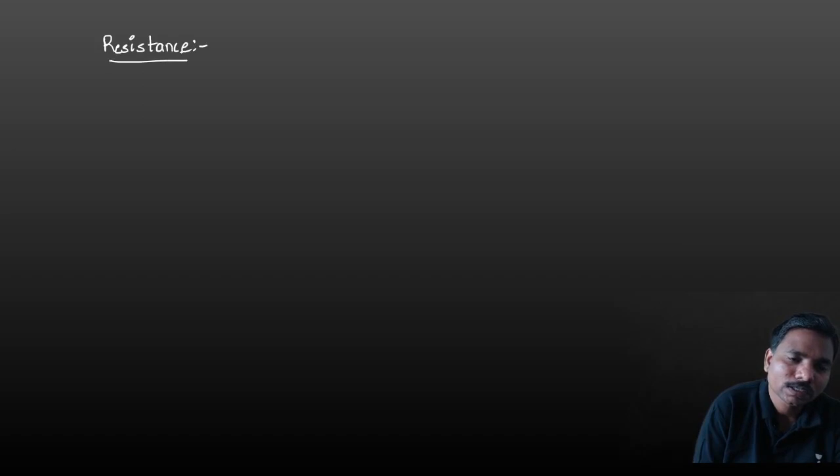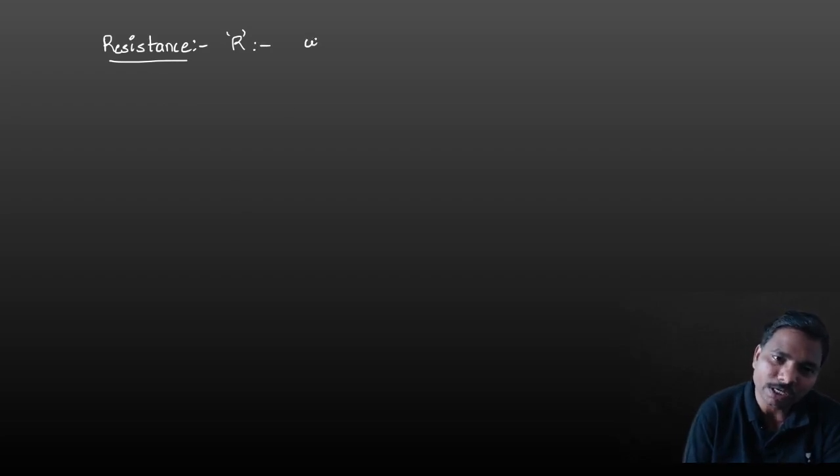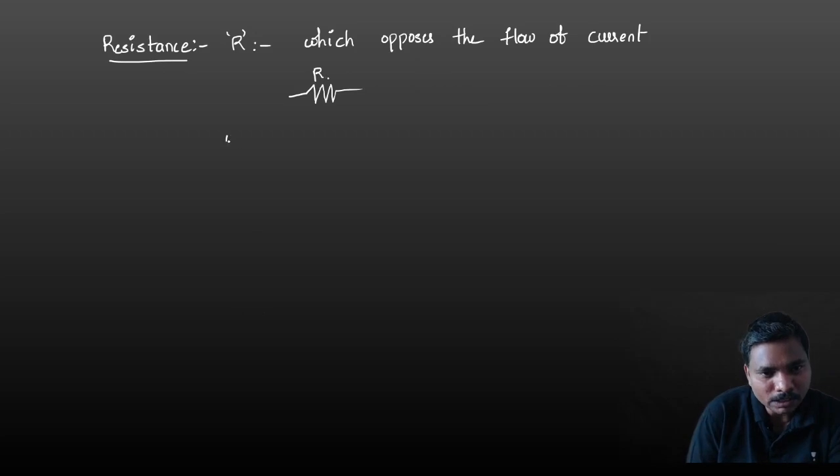Resistance is denoted with the letter R, which opposes the flow of current. This is the symbol of resistance, and units are ohms.